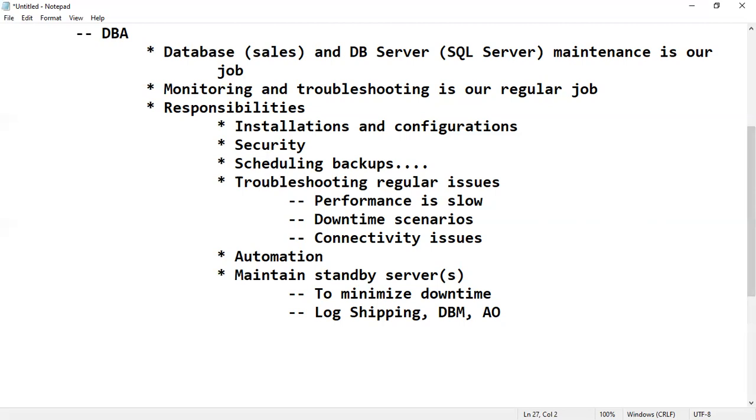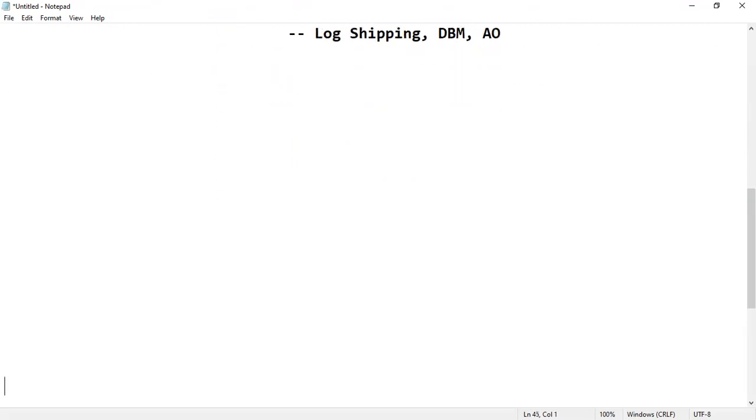Now we have seen how the transaction flow happens. Whenever the user makes a transaction, the request is submitted to the web server, where the website is present. From there, the web server submits the request to the database server, our SQL Server, for example.